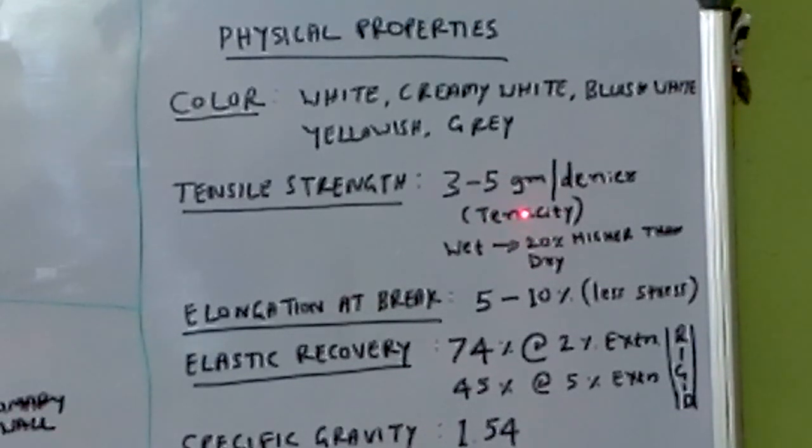Okay, and the other important thing to consider in the strength factor is that if the cotton fiber is in a dried condition, it is around 3 to 3.5.